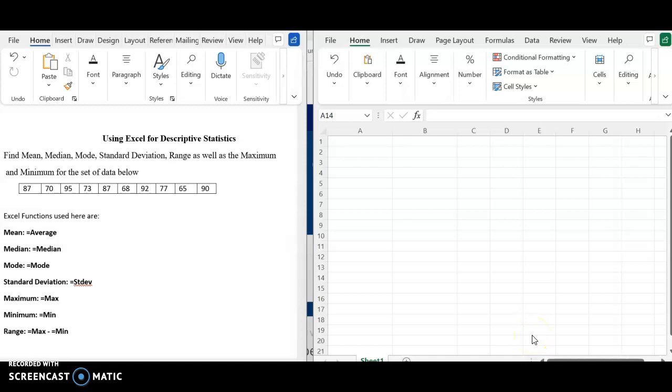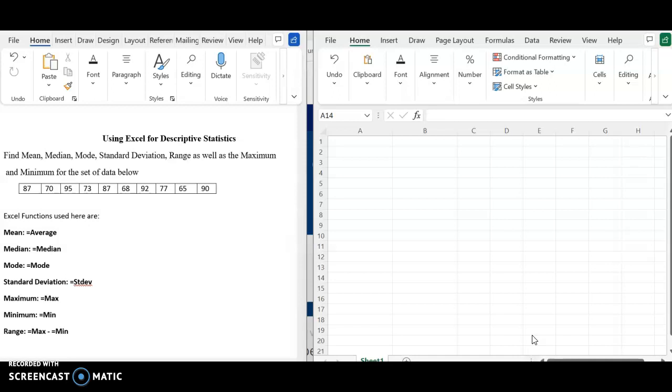In this video, I'm going to show you how to use Excel to calculate these descriptive statistics. A descriptive statistic is a summary statistic that quantitatively describes or summarizes features from a collection of information or observations. Some measures commonly used to describe a data set are the measures of central tendency and the measures of variability or dispersion.